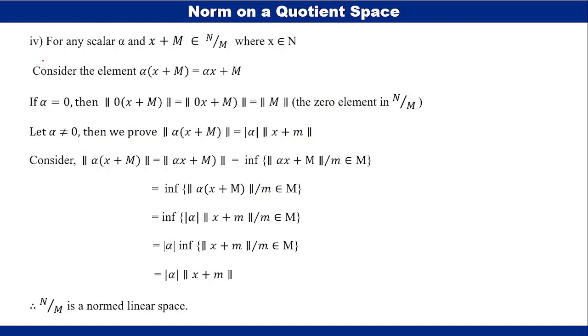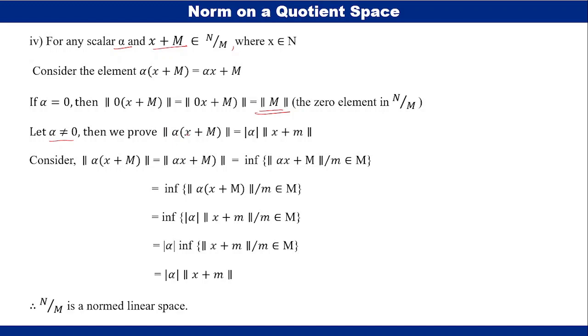Finally, the fourth property, scalar multiplication. For any scalar alpha and the coset x plus M in the quotient space N by M, consider the element alpha times x plus M. If alpha is 0, then we have the 0 element in N by M, since norm of 0 times x plus M is equal to 0x plus M, which is M. So this is the 0 element in the quotient space N by M. So let us consider alpha is not equal to 0.